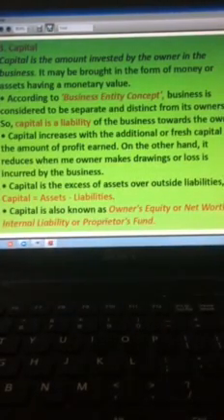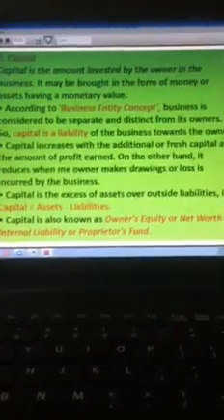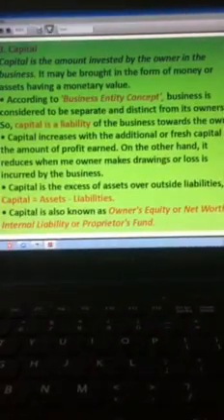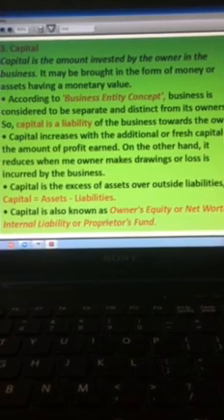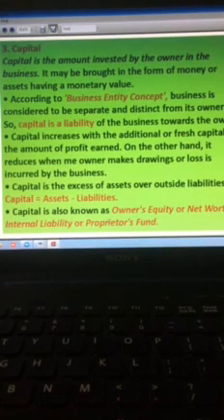Capital is the amount invested by the owner in business. It may be brought in form of money or assets having monetary value. Now, according to the business entity concept, business is considered to be separate and distinct from its owner. So, capital is a liability of the business towards the owner. Capital increases with additional capital, which might also be known as fresh capital, and profit earned. On the other hand, if drawings are made or if there are losses, the capital will be decreased. Formula is capital is equal to assets minus liability.